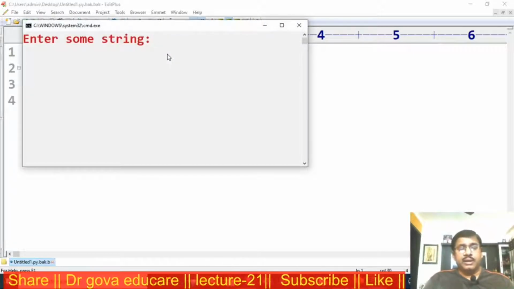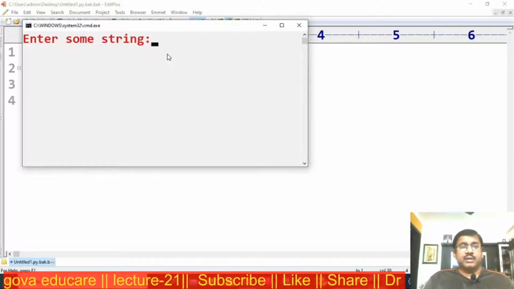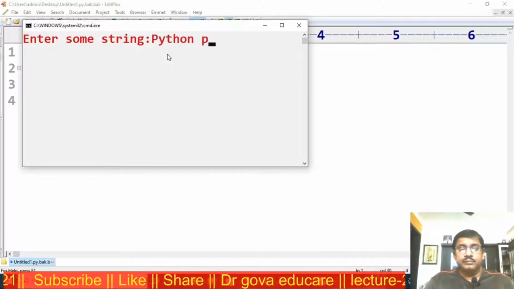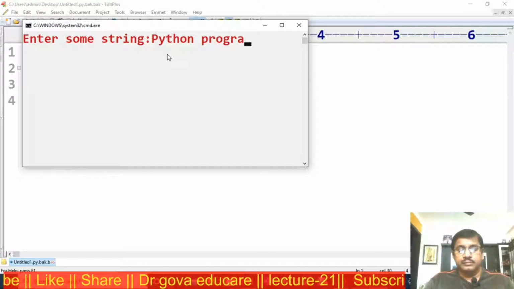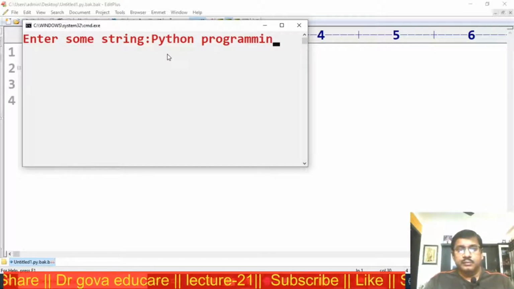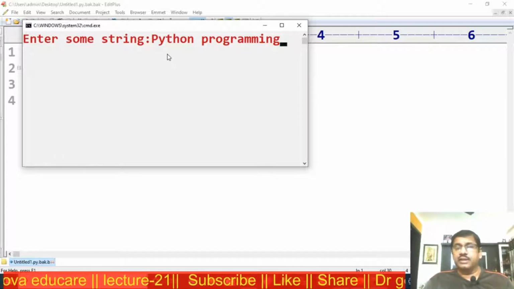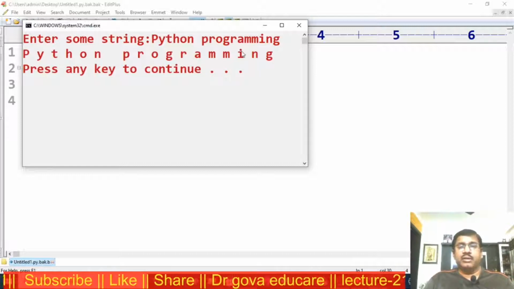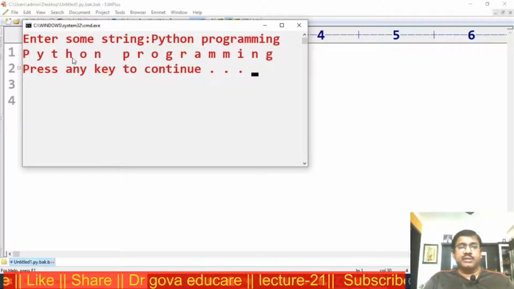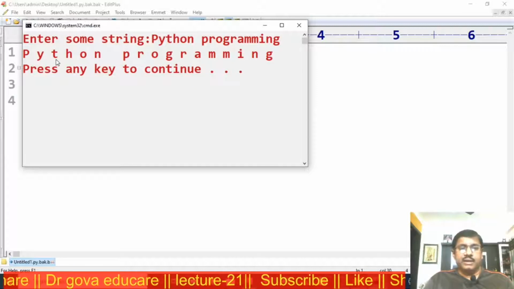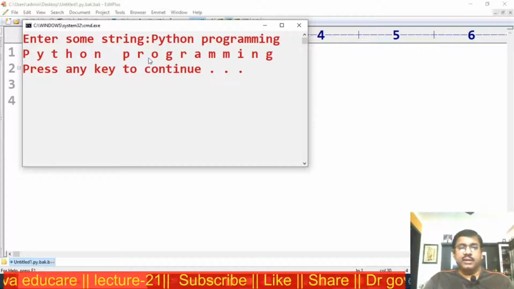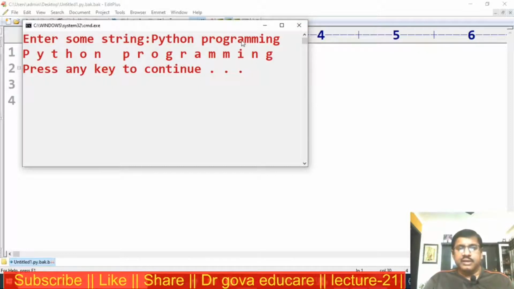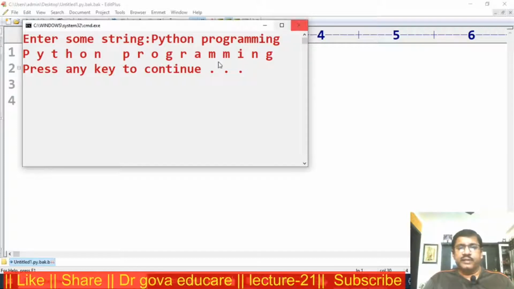Assume that at the prompt, enter some string, Python programming. Python programming, this is the string. Now this is the output. I am reading all the characters from the given string: P, then Y, T, H, O, N, programming. I am displaying all the characters of the given string in a single line.